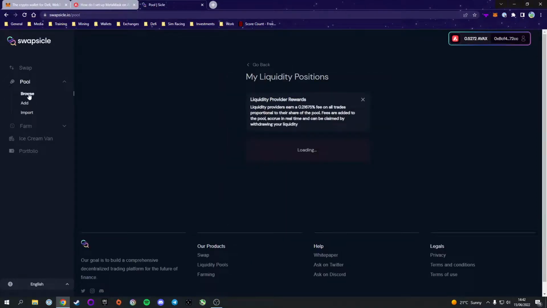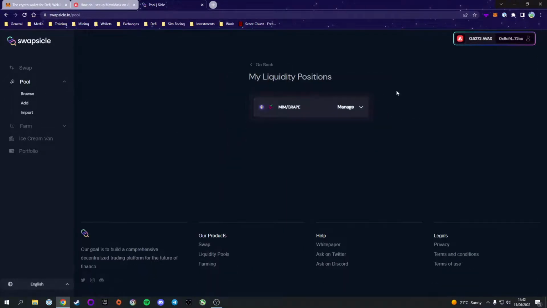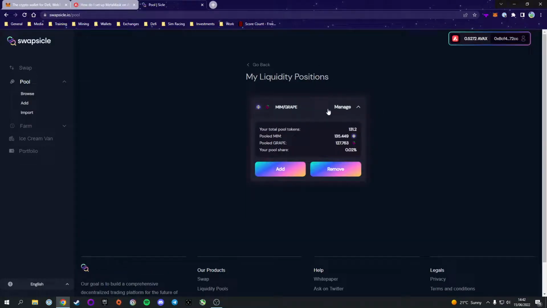If we head over to the Browse tab, we can see which liquidity pools we've already added. I've already got some added in MimGrape, and we can manage it from here. We can see how many pool tokens we've got, and that involves how much pooled Mim and how much pooled Grape, and also what our share of the pool is, which is kind of neat. We can also add more liquidity and remove our liquidity from here.